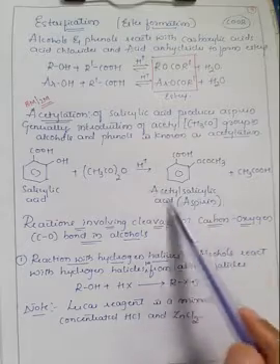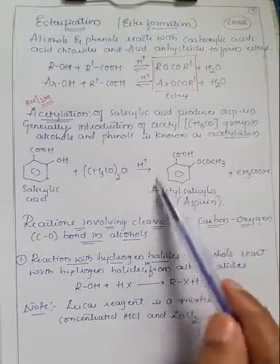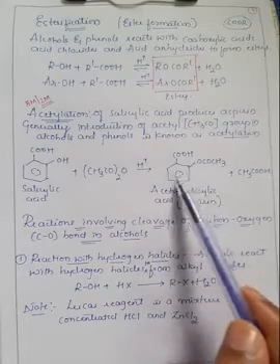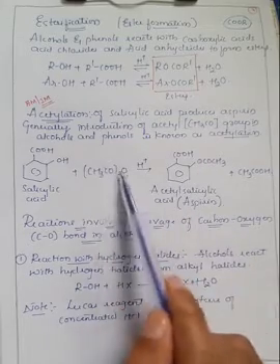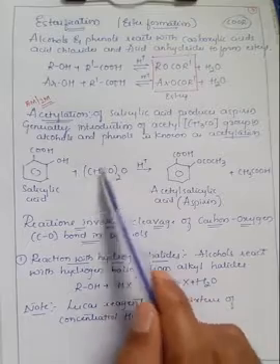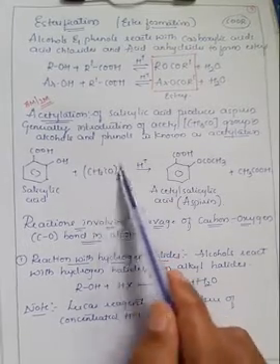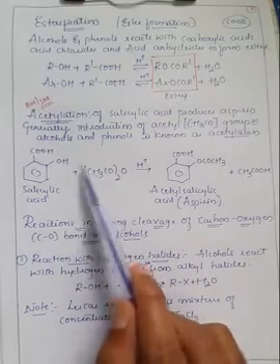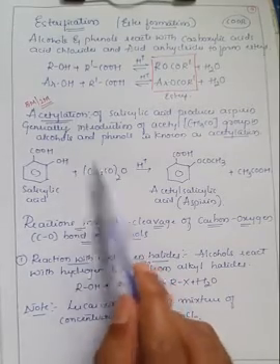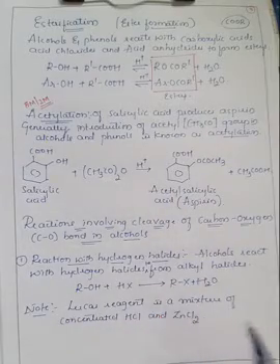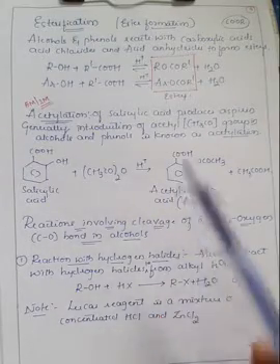This is the structure of aspirin: benzene ring bonded with the carboxylic acid, and further there was an introduction of acetyl group. Acetyl means the molecular formula of acetyl is CH3CO, right? So this group is introduced at the position of hydrogen by the removal of hydrogen in the salicylic acid. This is a very simple reaction. Most of the time they have asked in the exam. Once again I will explain.